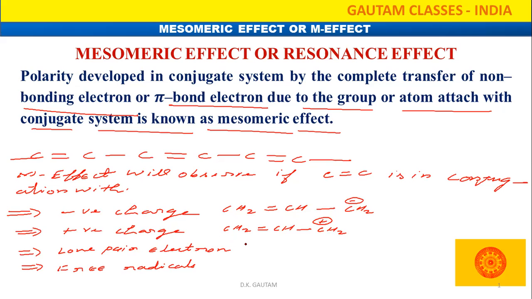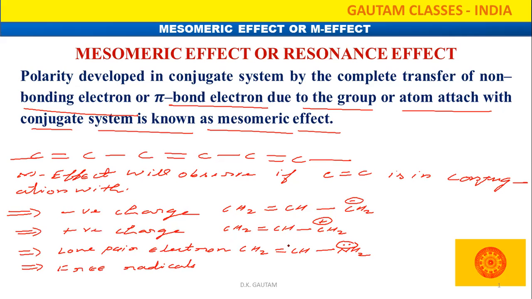What about the lone pair electron? Like CH2 double bond CH single bond NH2. Look here, the nitrogen atom has one lone pair electron. This lone pair electron has conjugation with the carbon carbon double bond. So definitely it has the mesomeric effect.